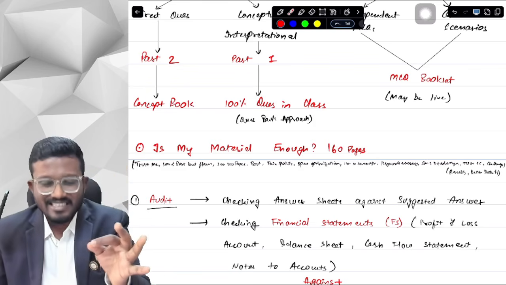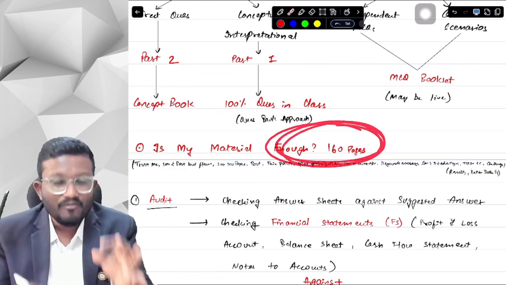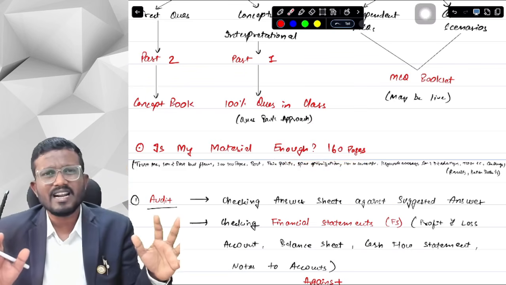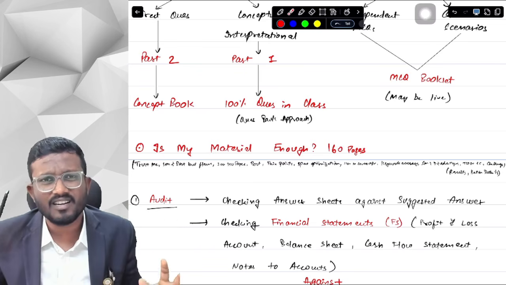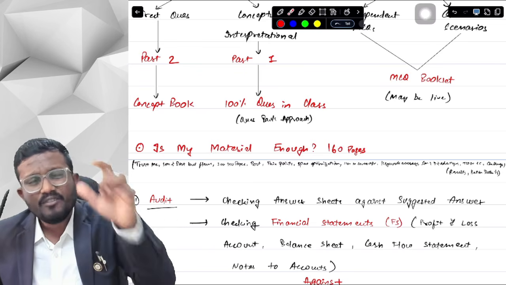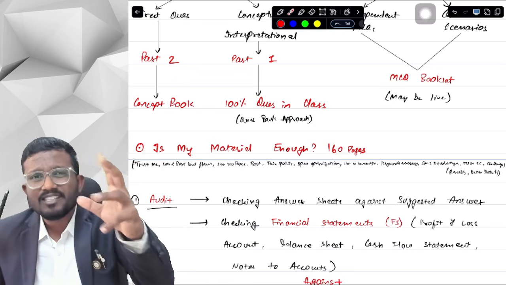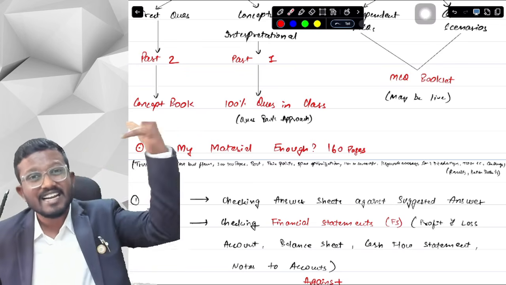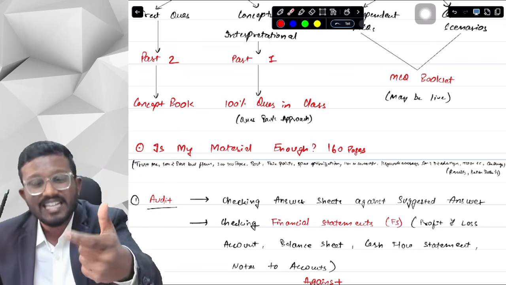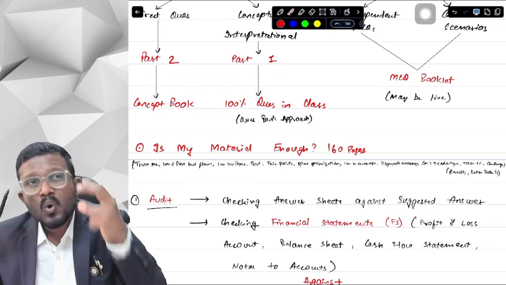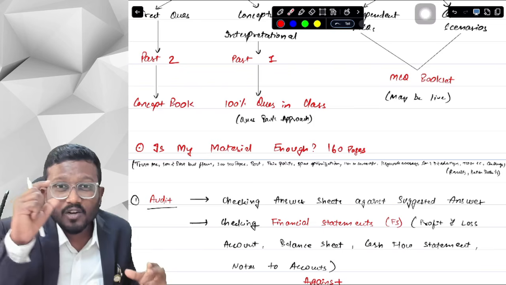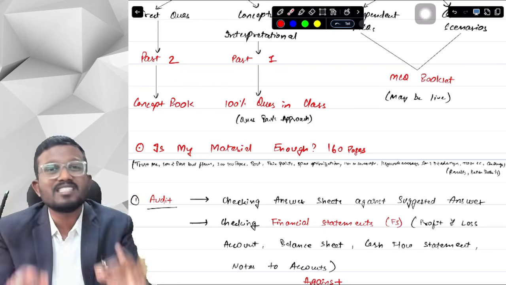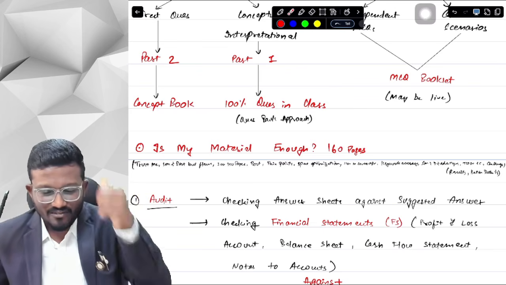what we have done in this concept book of 160 pages is we understand the pain point of students. We understand, sir, we are not able to study 300, 350 pages even in the 1.5 days. We do not have a concise concept book which can summarize all the content, or which can give all the content that we have to write in the exams. We do not know how much to write, what words to focus on, and each and every pain point is covered in this particular 160-page concept book that we are going to provide.